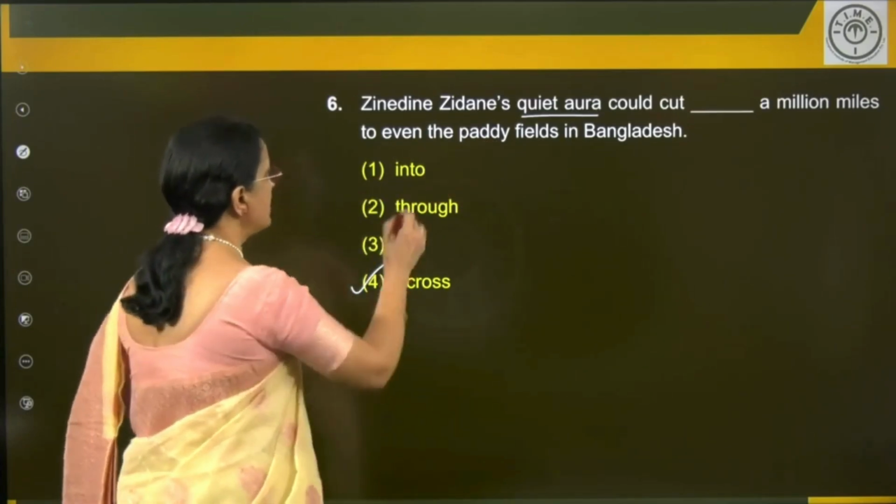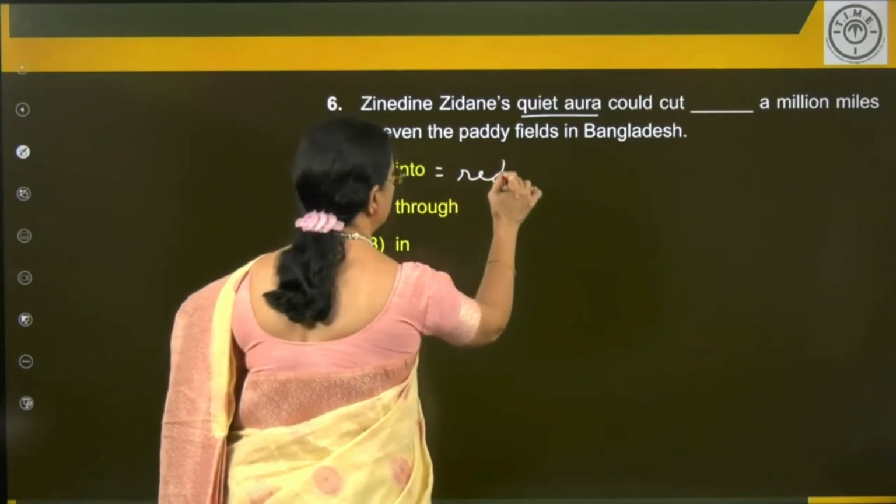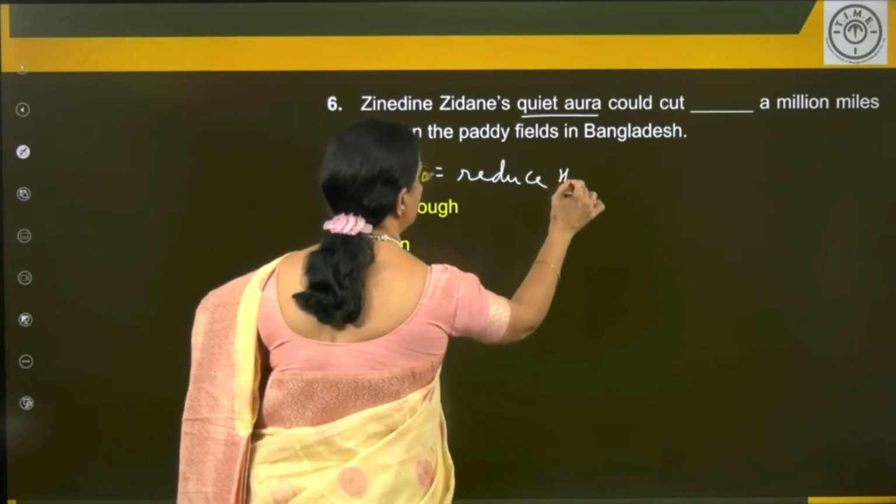Right. Cut into is what? Reduce the quantity.